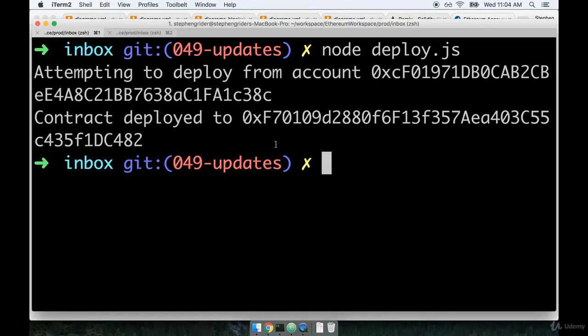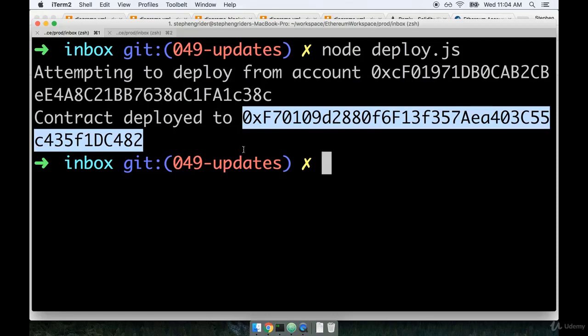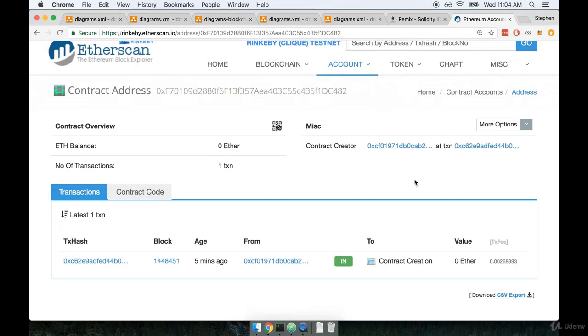It feels like kind of a letdown to deploy our contract to Rinkeby, but then not really be able to interact with it in a meaningful way. So in this video, I'm going to show you a very easy way that you can interact with your contracts immediately after deploying them without having to make some fancy web front end or anything like that. So the first thing I'm going to do is to grab my contract address right here. I'm going to copy it, and then I'm going to flip on over to my browser.